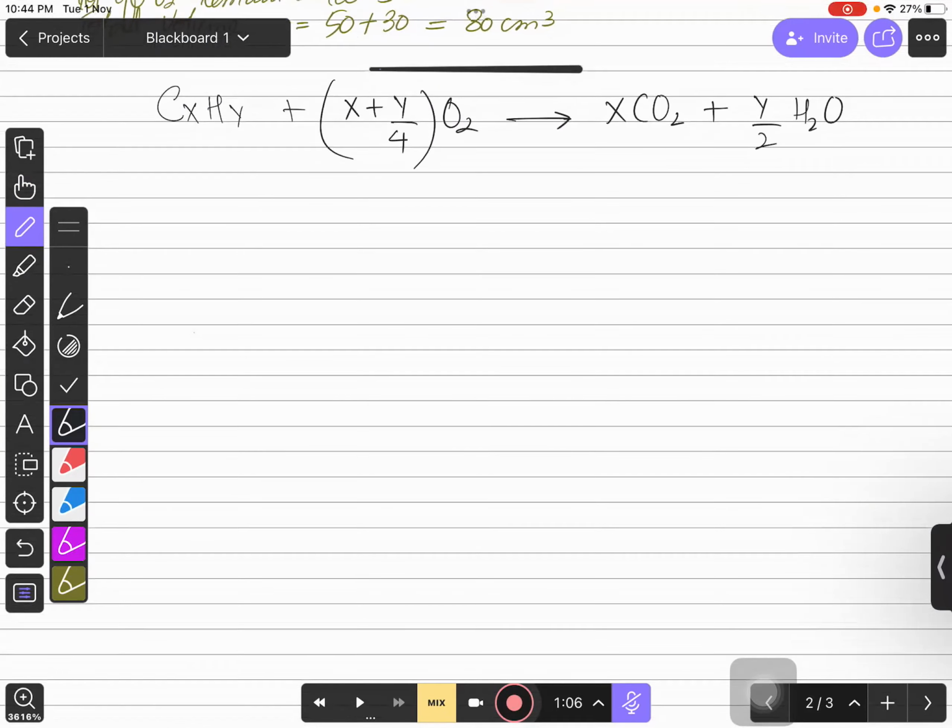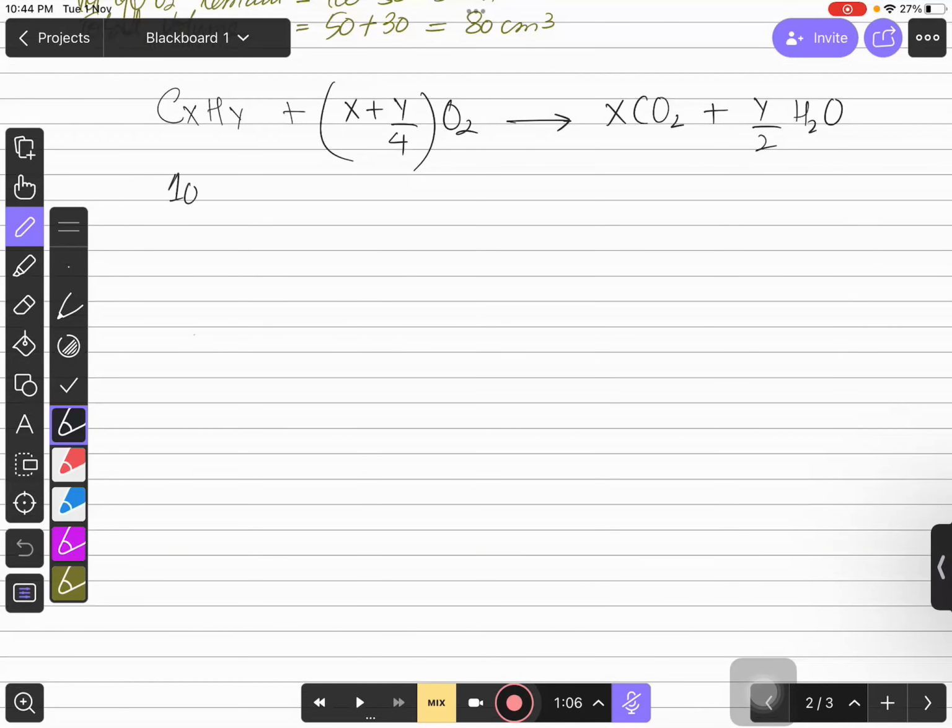So we know that in the question they gave us 10 centimeter cube of unknown hydrocarbon. They told us that we use initially excess oxygen 70 centimeter cube, but not all the oxygen is used, so it is 40 remain. So actually used is 30. And they told us that 20 centimeter cube carbon dioxide is produced, right? So we need to take a simplest ratio of these first.